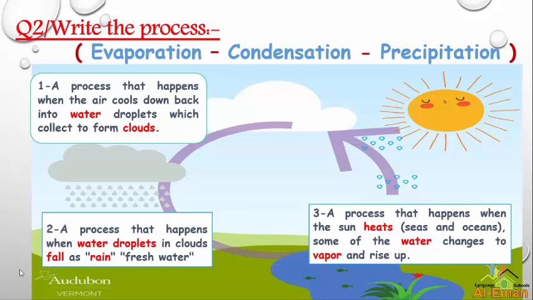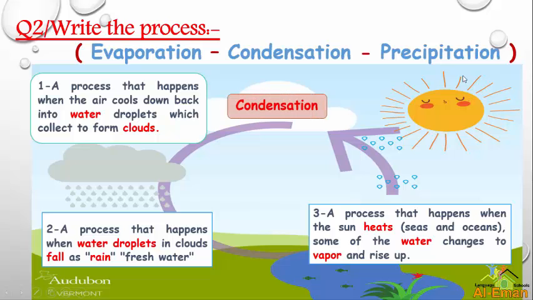Question number 2. Write the process. We will read the choices, then we will answer. We have evaporation, condensation, precipitation. Let's read the process number 1. A process that happens when the air cools down back into water droplets which collect to form clouds. Which one? Is it evaporation, or condensation, or precipitation?